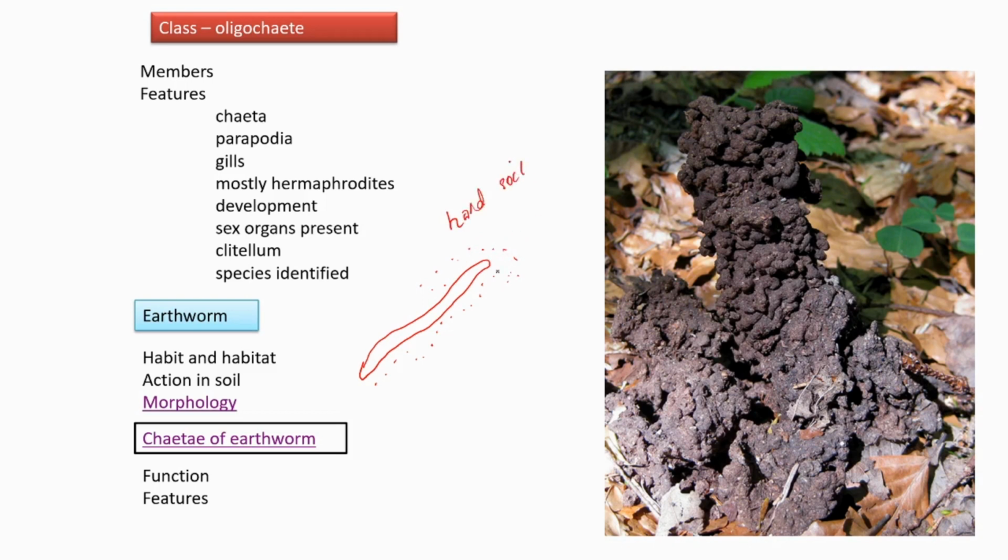soil, as the earthworm moves through the hard soil, this soil enters into its body and passes through it. Whatever food nutrient is present in the soil is absorbed into its body, and the waste is excreted out in the form of casting. And this is very familiar to us. This picture is shown here.